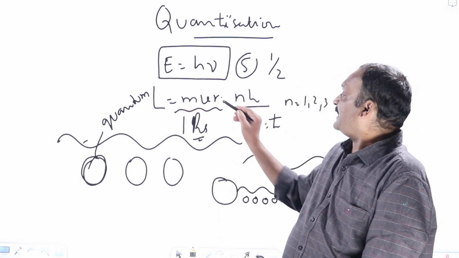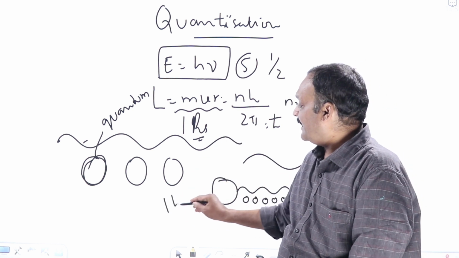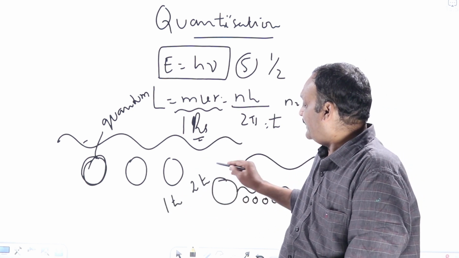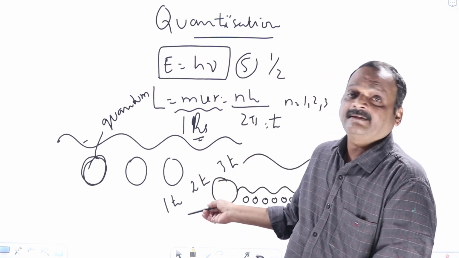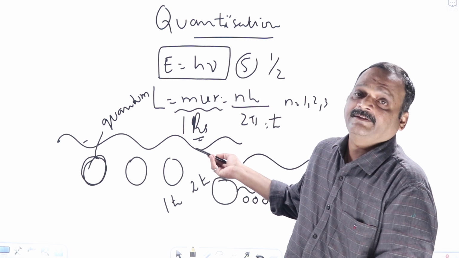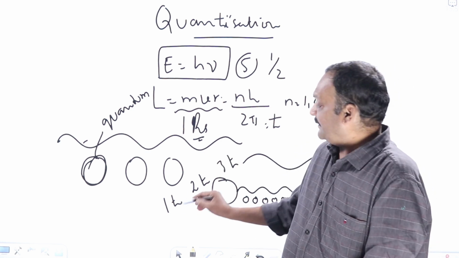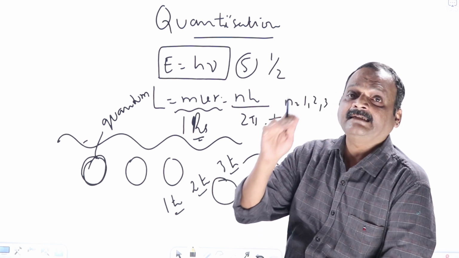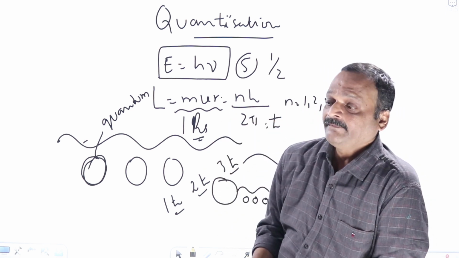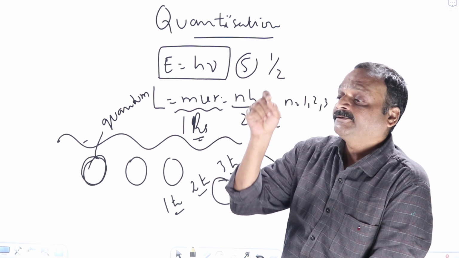Angular momentum can be either 1 h bar or 2 h bar or 3 h bar, that's all. It cannot have any other value. It cannot have 1.1 h bar or 0.7 h bar or 2.5 h bar like that. Either it should be 1 h bar or 2 h bar or 3 h bar. This is known as quantization of angular momentum. Angular momentum also should be quantized.